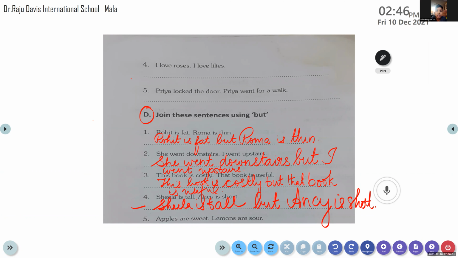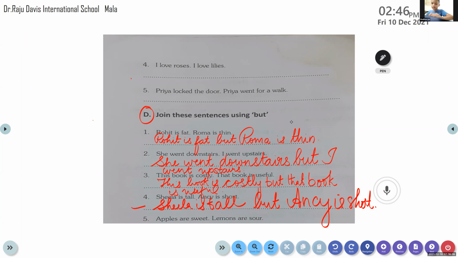Next. Yes, wait. That is the problem. That's why I'm not calling. I'll call you. Okay, please wait for your turn. Advait PS is not there. Madhav, come on, Madhav, unmute it. Do the last question. Yes, ma'am.